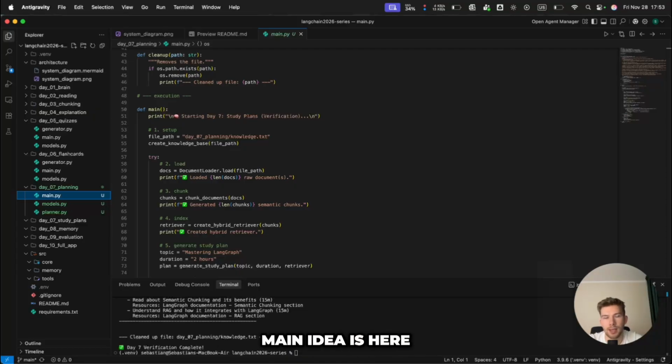The main idea here is simple: agentic planning. Agentic planning means the AI can look at a topic, look at your available time, and create a realistic study plan. Not fantasy, not random tasks, a real plan you could follow today.